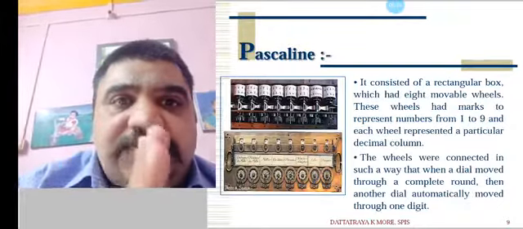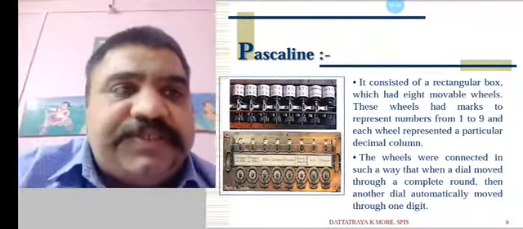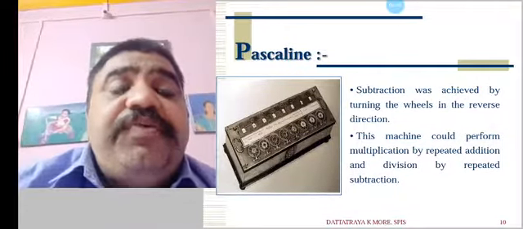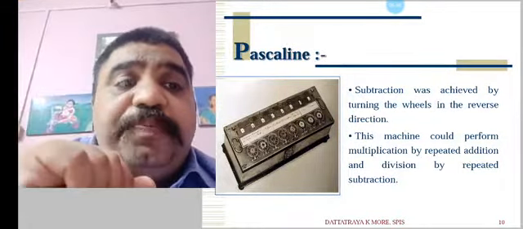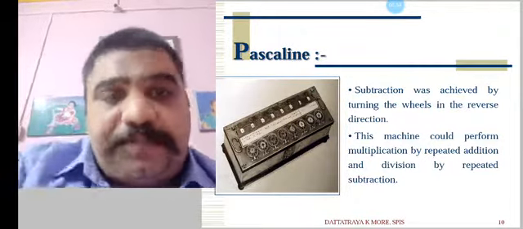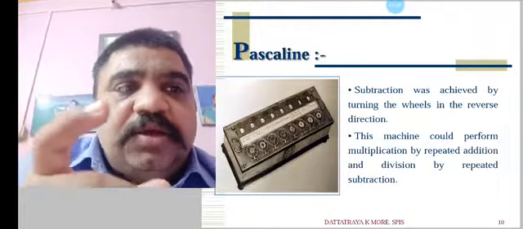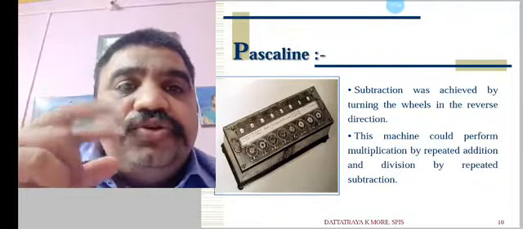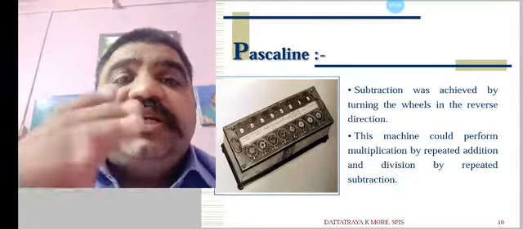It is like our ones, tens, hundreds, decimal places. Subtraction was achieved by turning the wheels in the reverse direction, and this machine could perform multiplication by repeated addition and division by repeated subtraction.